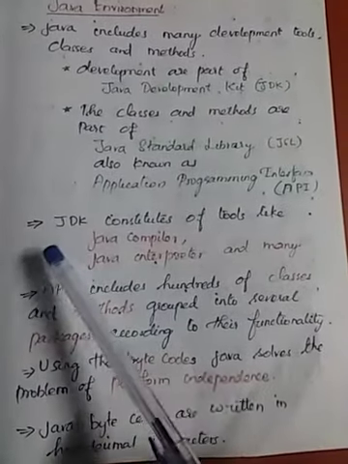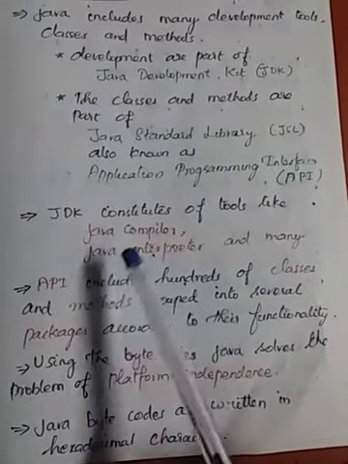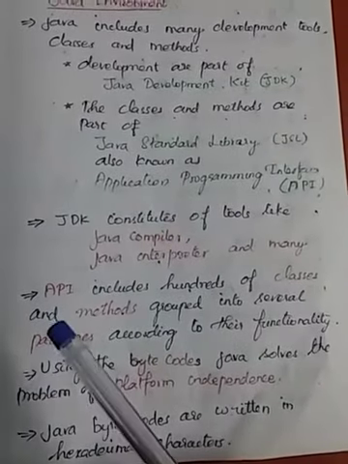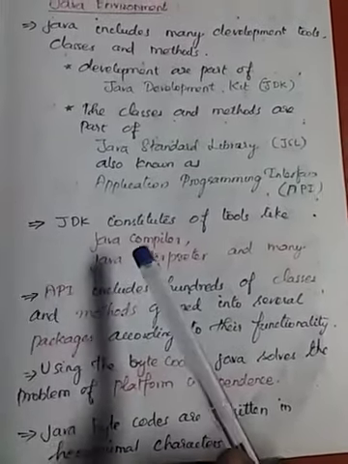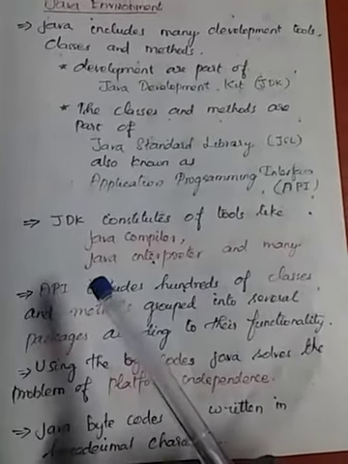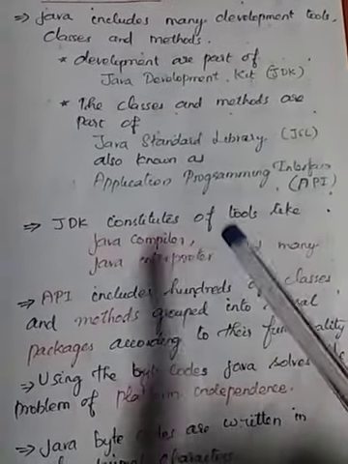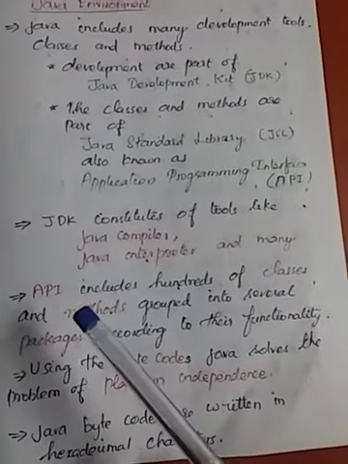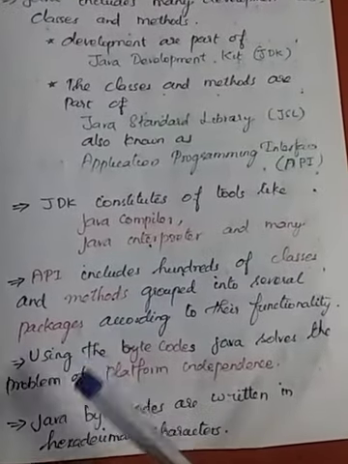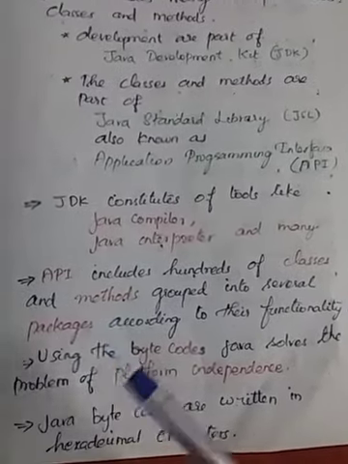JDK stands for Java Development Kit, which contains the Java compiler. It is one of the tools. Java interpreter is another tool. The compiler is a tool that converts the source code into the bytecode. The Java interpreter is a tool that accepts the bytecode and converts that into the machine understandable form to be executed by that machine, and many more tools are there. This application program interface includes hundreds of classes and methods, and it groups them into packages.